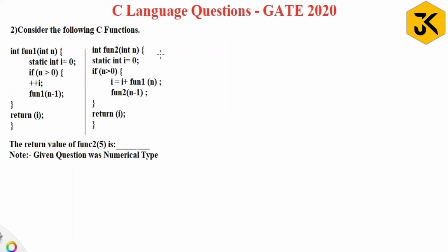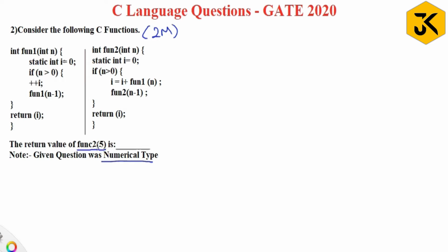Hello guys, welcome back. Let's see one of the C language questions which was asked in GATE 2020. They asked this question for 2 marks and it's a numerical type. They have given some program here and they're asking for the return value of function 2 of 5.